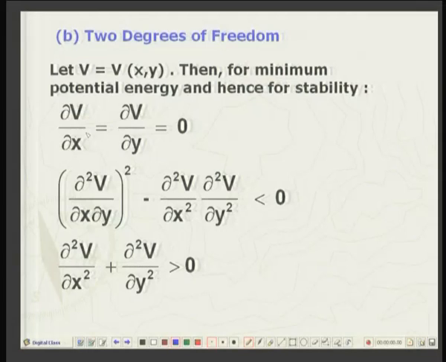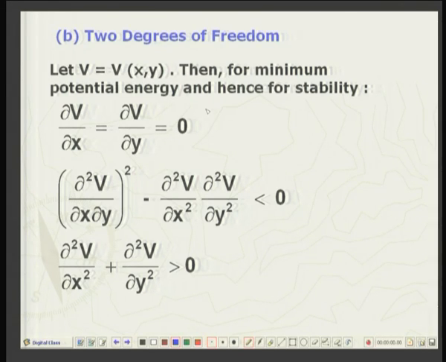Now, when you go to 2 degrees of freedom, the situation is more complex. For equilibrium, let us say x and y are 2 degrees of freedom, or q1 and q2 are 2 degrees of freedom. I am using x and y. Then for equilibrium, since the first variation is equal to 0, it means that the partial derivatives of the potential energy function v with respect to x and with respect to y are both equal to 0. That is the condition of equilibrium.